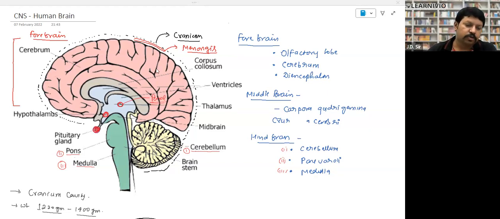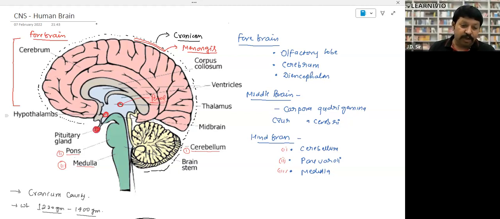Look, this is the structure of the brain, right? So this is the forebrain part, right? So in the forebrain, this is the cerebrum. There are three glands. This is the pineal gland, this is the hypothalamus gland, and this is the pituitary gland. So these glands are part of the brain. Basically, the function of the pineal gland is that it is a light sensor, right? It senses the light.